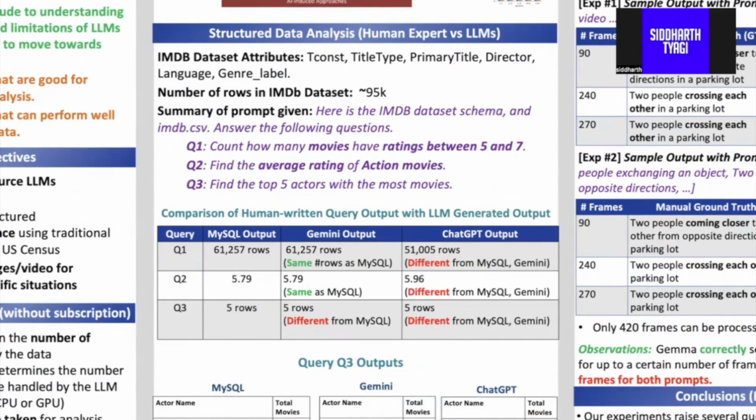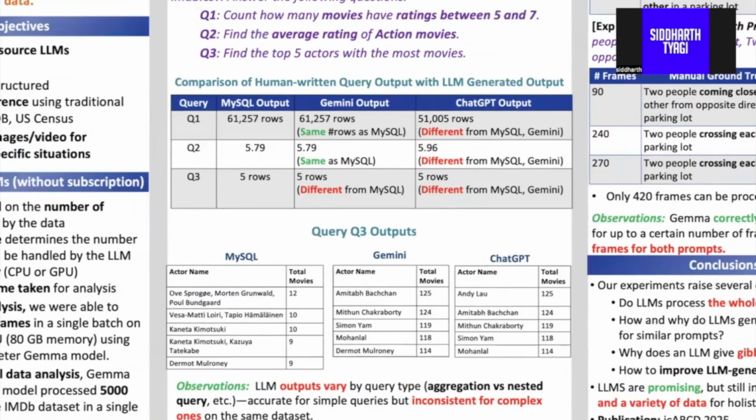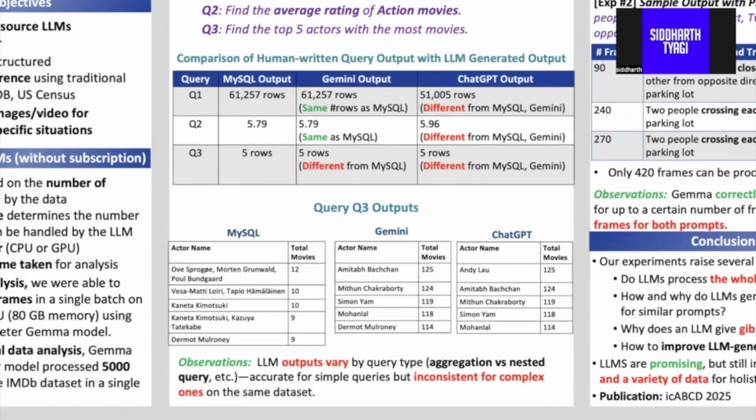We observe that LLM outputs vary and differ from the human written query. This shows that LLMs perform well for simple queries but become inconsistent for complex queries. Overall, LLM outputs vary based on query complexity.